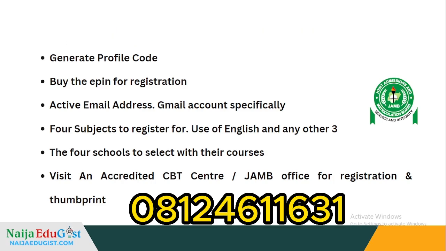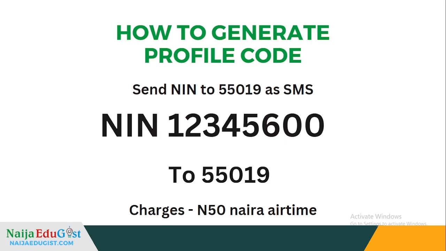So let's talk about how you can generate your profile code, which is the very important part of doing JAMB registration. So before you generate your profile code, you have to send your NIN number to the dedicated platform, which is this 55019 that JAMB is using to get your profile code. So you text, just like you're seeing it on the screen, the word NIN in capital letters, leave only a space, then you put your NIN number.